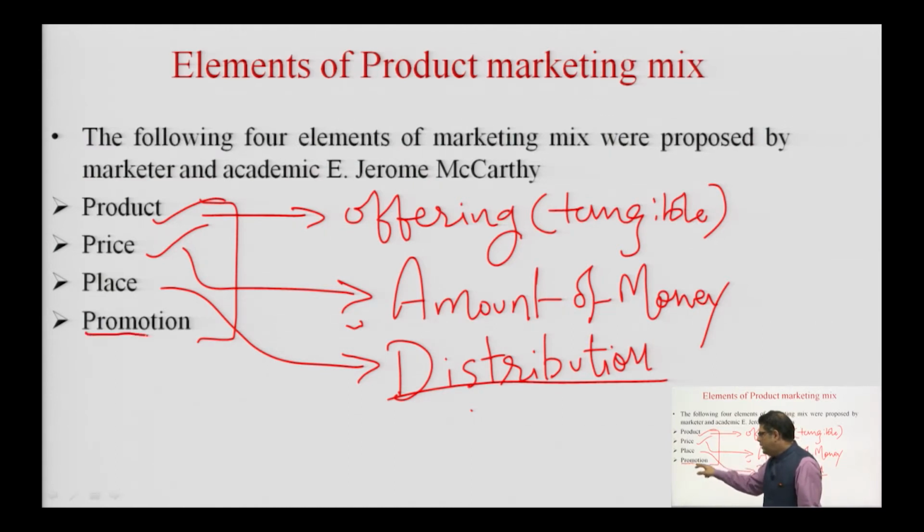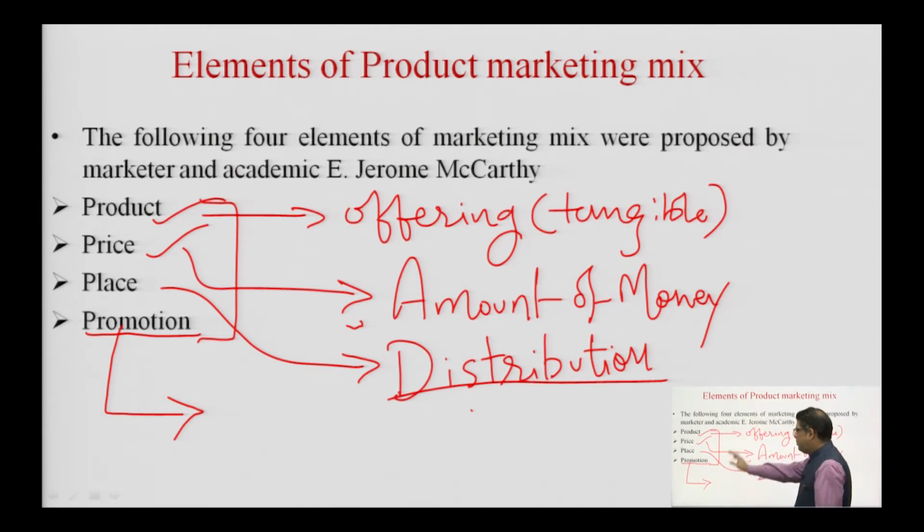Coming to promotion, this is the fourth element of the marketing mix in case of a product. Promotion is actually to promote the product or to make the consumers aware about the product. So, any product which is being launched into the market is not known by the people.